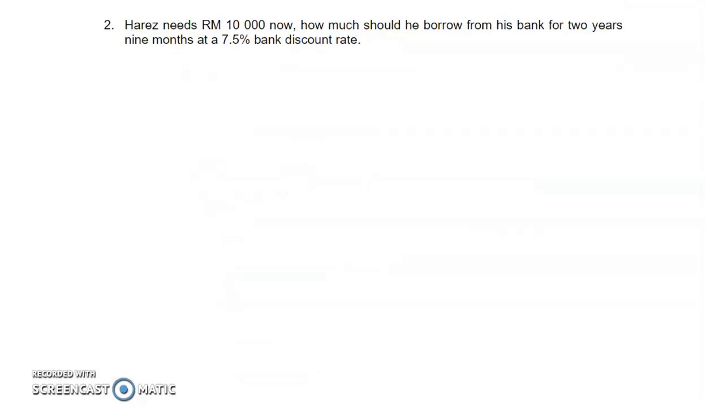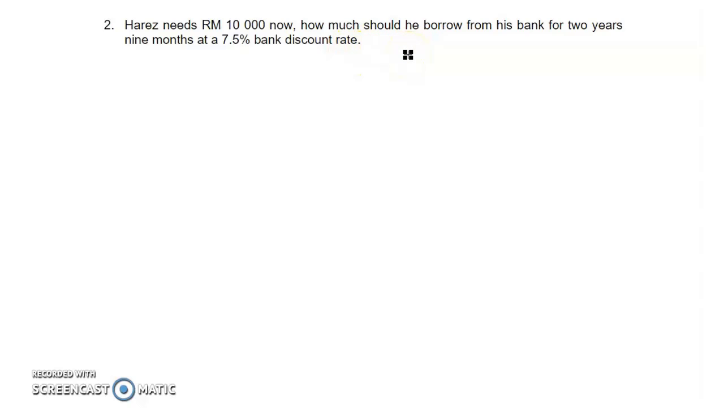Okay, now let's look at number 2 here. Haris needs 10,000 now. So how much should he borrow from his bank for 2 years, 9 months at a 7.5% discount rate? Again, discount rate, bank discount rate. So this question is using bank discount. It does not mention simple interest rate, so it is not using simple interest. Be careful: bank discount rate means use bank discount.